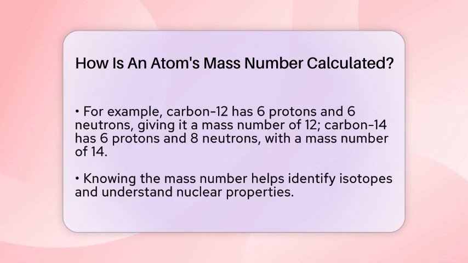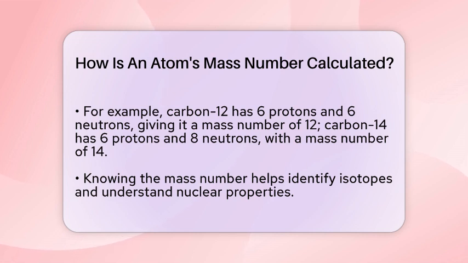For example, the isotope carbon-12 has 6 protons and 6 neutrons, so its mass number is 12. If you look at another isotope, carbon-14, it has 6 protons but 8 neutrons, giving it a mass number of 14. Knowing the mass number helps scientists identify isotopes and understand nuclear properties. It's also important in nuclear reactions and radioactive decay.